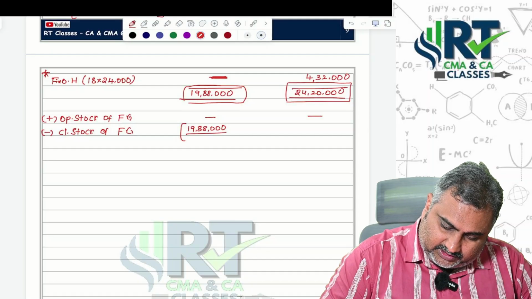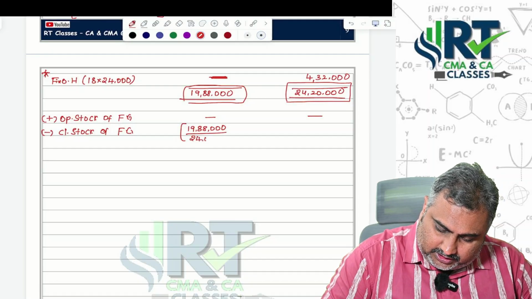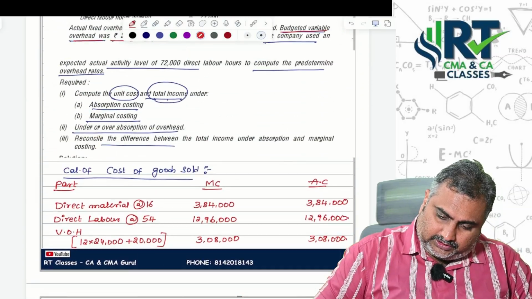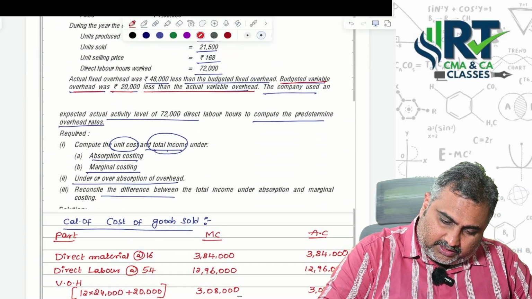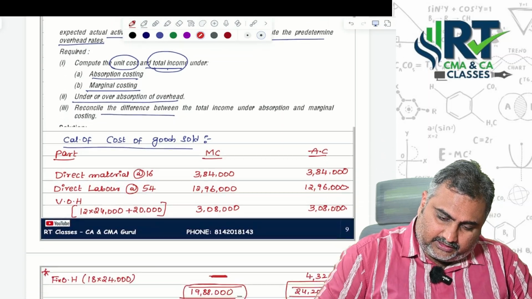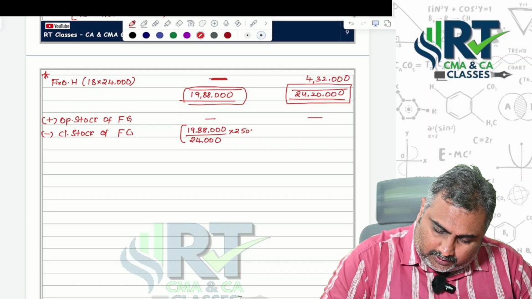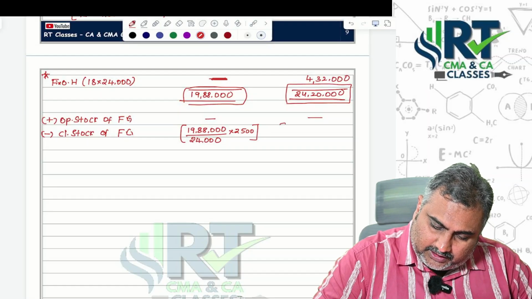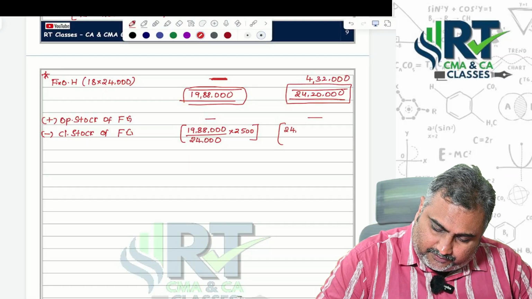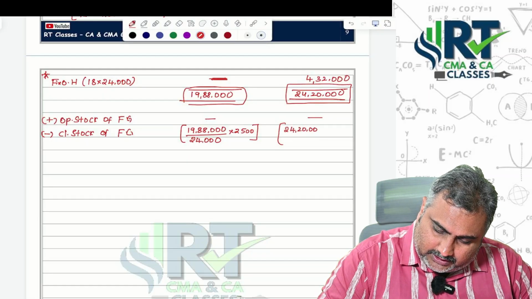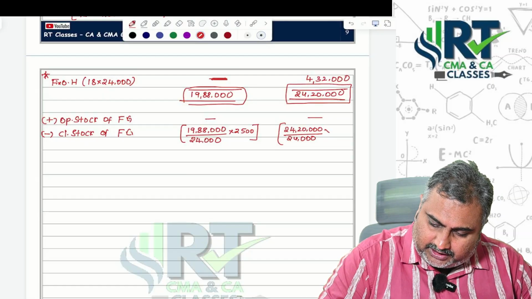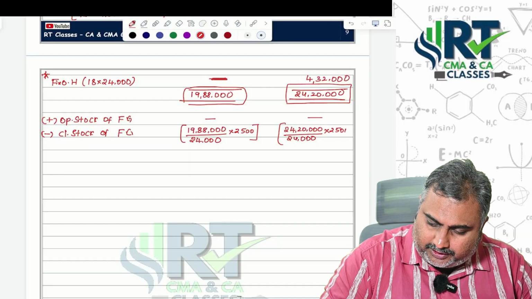19,88,000 is the total production cost. This is for a total of 24,000 units, and you sold 21,500. That means 2,500 units will be your closing stock of finished goods. Here, 24,20,000 divided by 24,000 units into 2,500 units.